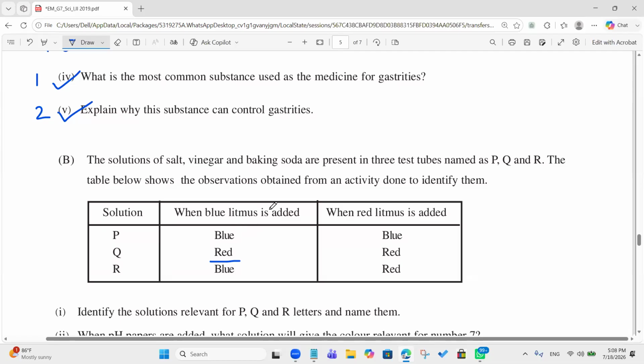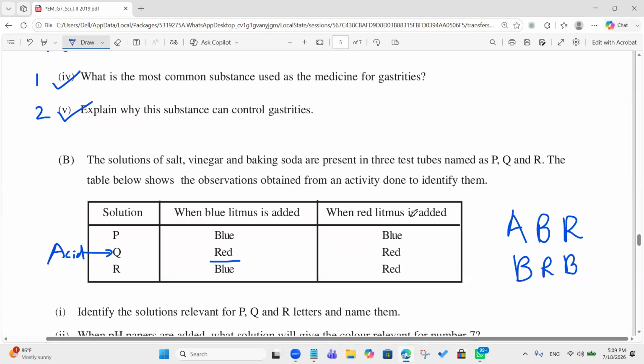But I told you to remember these litmus colors. ABR. To remember this word, ABR. Acid turns blue litmus red. So if blue litmus turns red, Q is an acid. And bases turn red litmus blue.